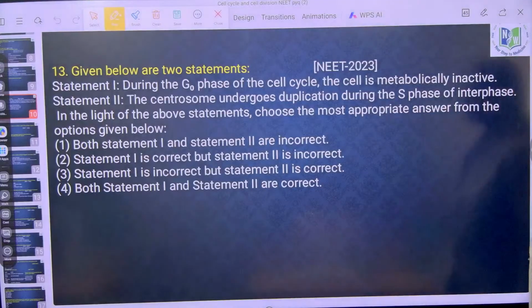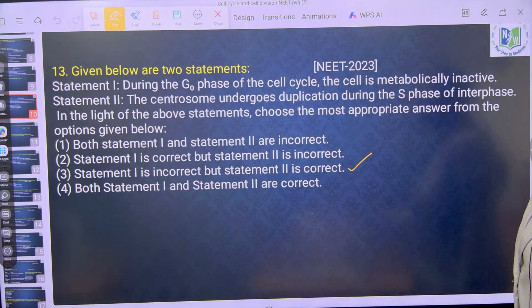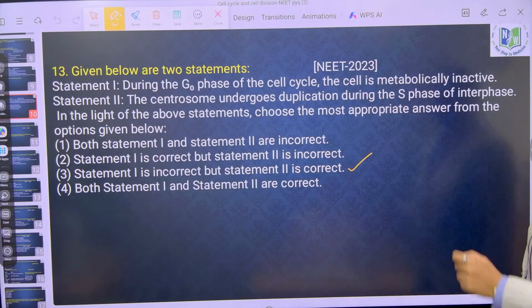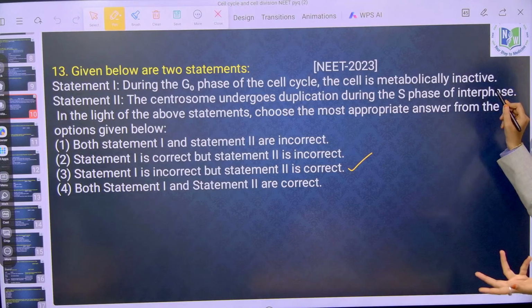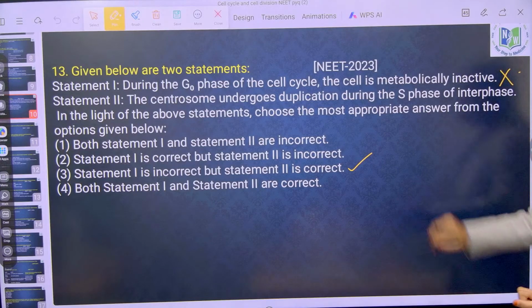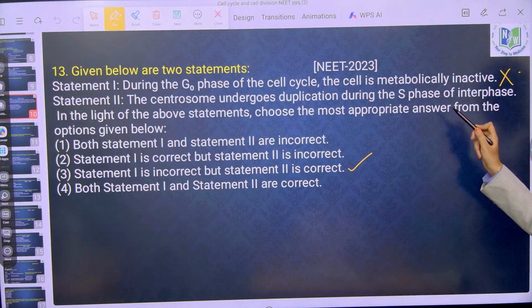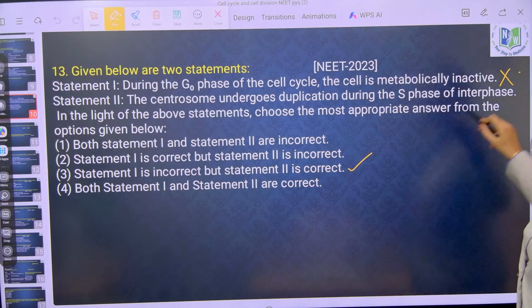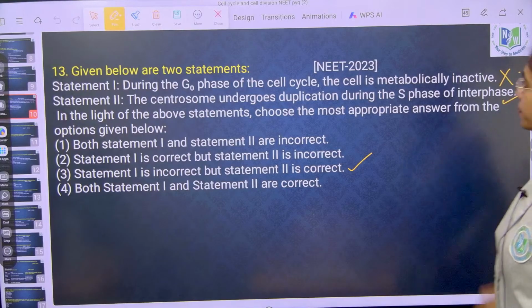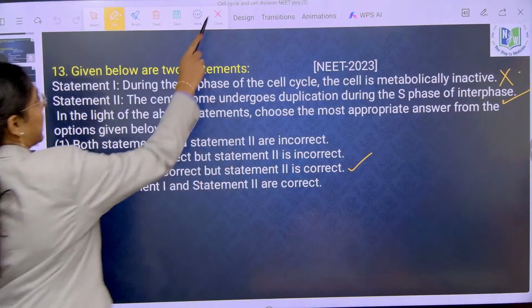Third one. Okay, we'll see. Statement 1: During the G0 phase of the cell cycle, the cell is metabolically inactive. Cell is metabolically active. Statement 2: Centrosome undergoes duplication during S phase of interphase. So statement 1 is incorrect and statement 2 is correct.